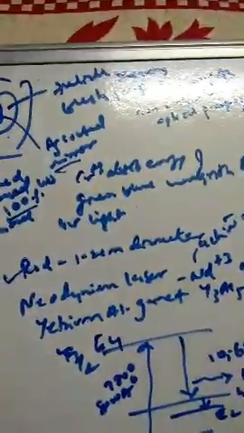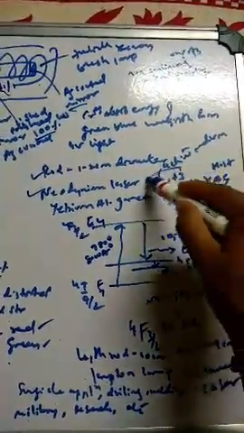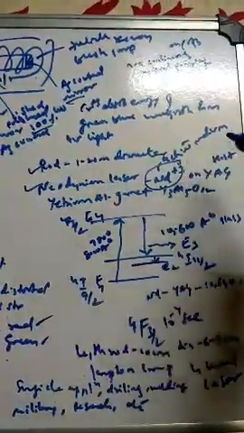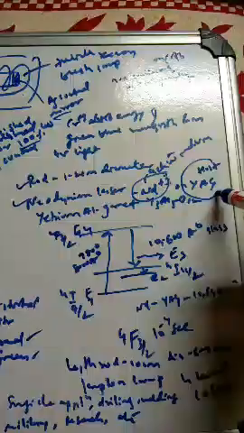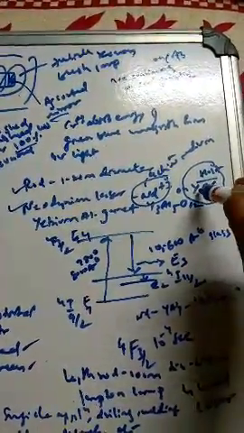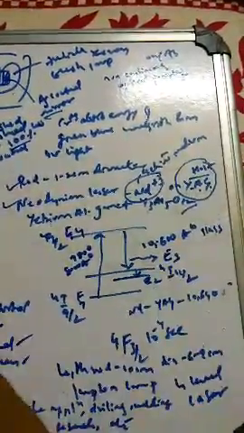Okay, so this is how the ruby laser is designed. Here one more thing: if we change the host and the metal ion, we get one more laser which is very much in use, that is neodymium. This also they will ask in the examination. So in the neodymium laser the active center is neodymium, like chromium in ruby, and the host is YAG, that is yttrium aluminum garnet, Y3Al5O12.